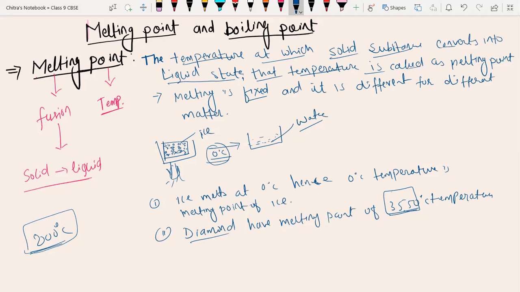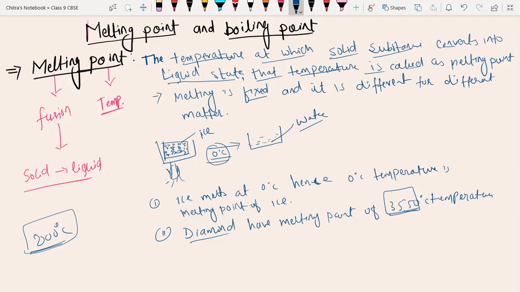Sir, doubt, does diamond melt? Yes. If you increase the temperature up to 3550 degrees Celsius, then diamond will melt. But some diamonds do not melt, I think, they will break into particles. No, every matter in our surroundings will melt, but we have to maintain that particular temperature, and no other gases like oxygen or nitrogen must be present there. We have to melt it in an inert environment.